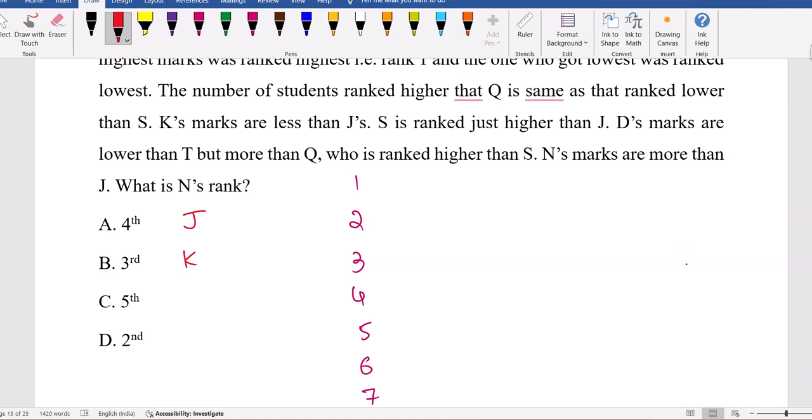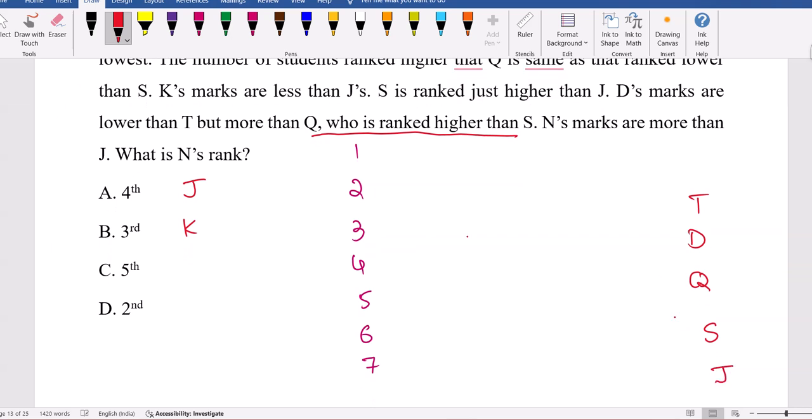D is ranked lower than T but higher than Q. Q is ranked higher than S. D is lower than T. D is higher than Q. S is ranked higher than J.